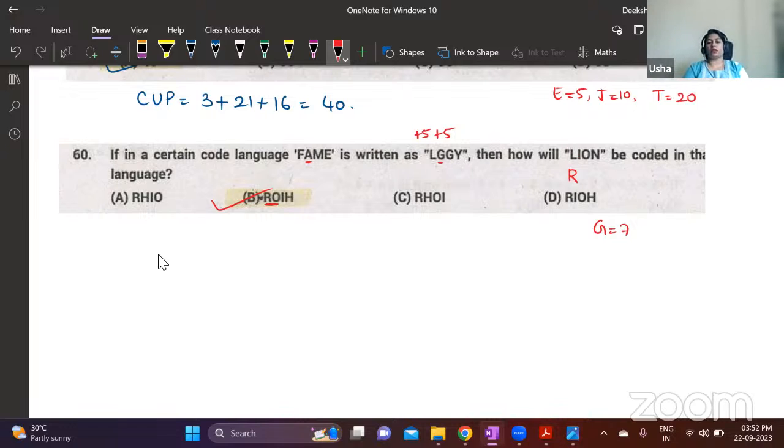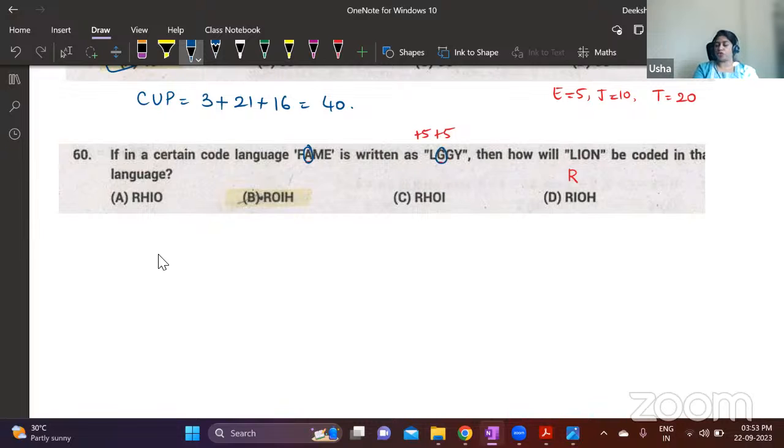See here, how can you save time in this type of questions? To save time in these type of questions, just look at the options. Always have a quick look at the options. When you look at the options, you see that all the options are starting from R. So anyway, L, you are going to write it as R. So no need to check that. Check only the second letter. Second, third, and fourth letter are different, right? It is jumbled. So first letter is R in all the letters. So don't check that. So directly check only the second letter.